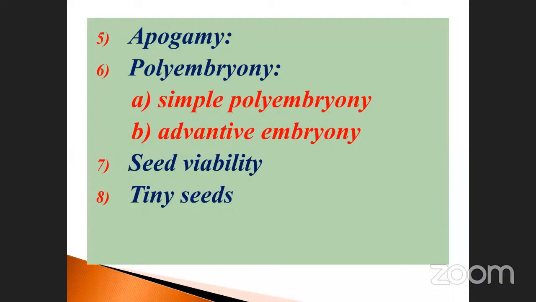Polyembryony is also further divided into two types: simple polyembryony and adventitious polyembryony. Then the seventh one is seed viability, and the last one is called TNIIT seeds. These are the extra things we are going to discuss today.